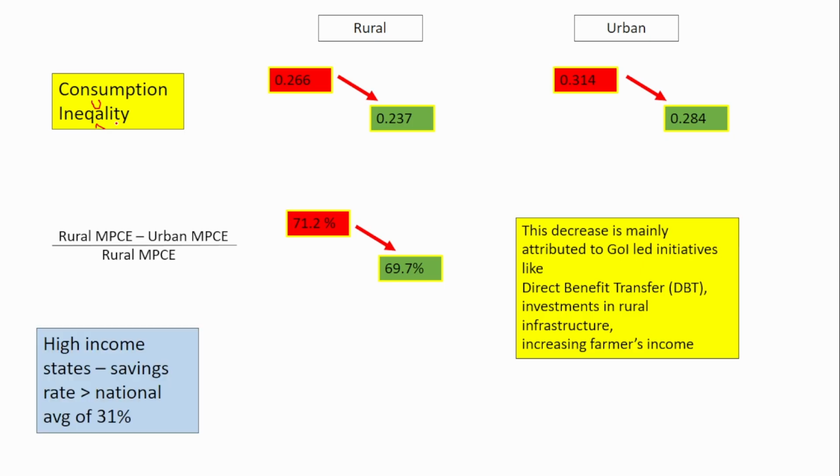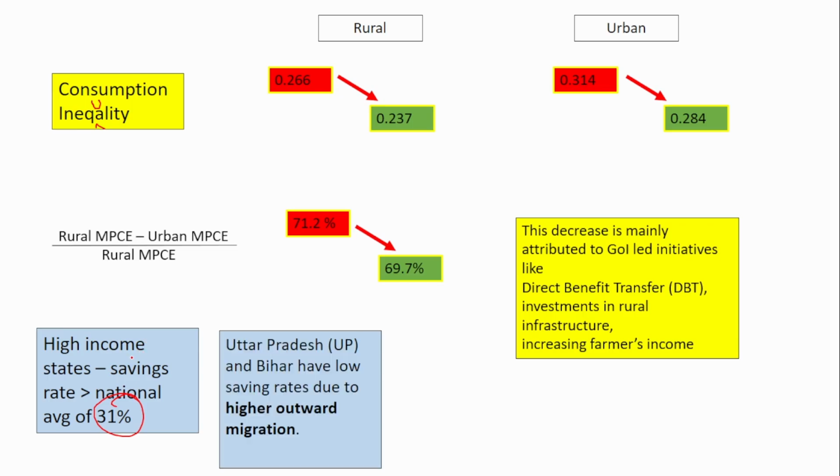So if you see the national savings rate, the average national savings rate was around 31%, and in high income states the savings rate was more than this 31%. But another negative thing is that Uttar Pradesh and Bihar have the low savings rate due to the higher outward migration. So this is the one good thing to be looked at, but this is another negative thing. So the national average savings rate is around 31%, and high income states are having a savings rate greater than this 31%. But Uttar Pradesh and Bihar, they have low savings rate due to this higher outward migration.